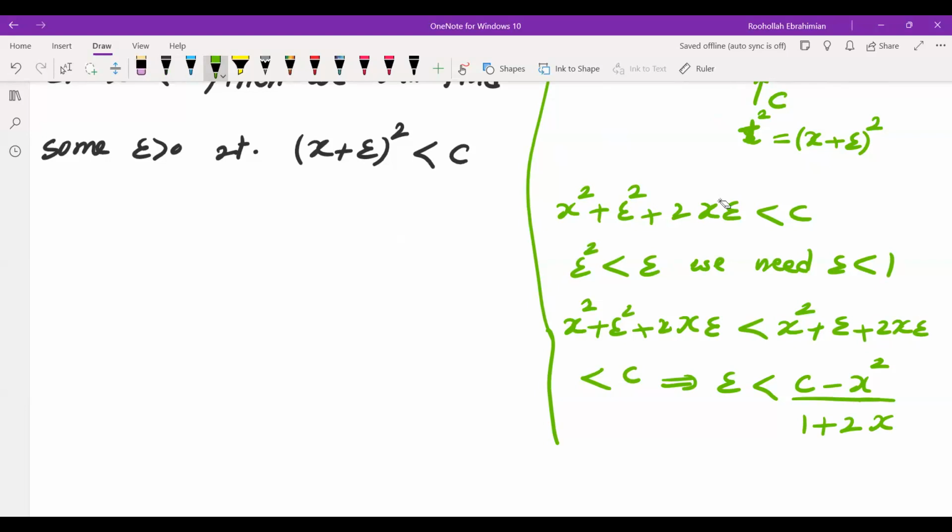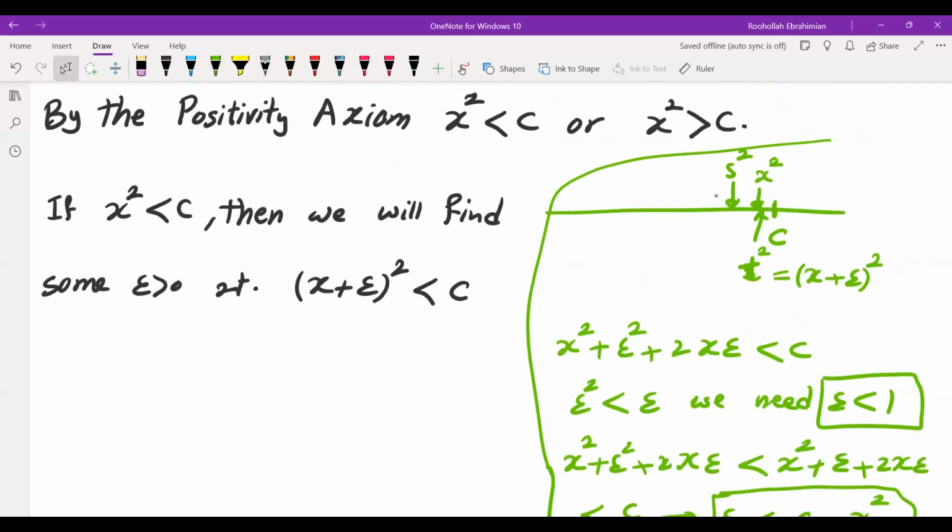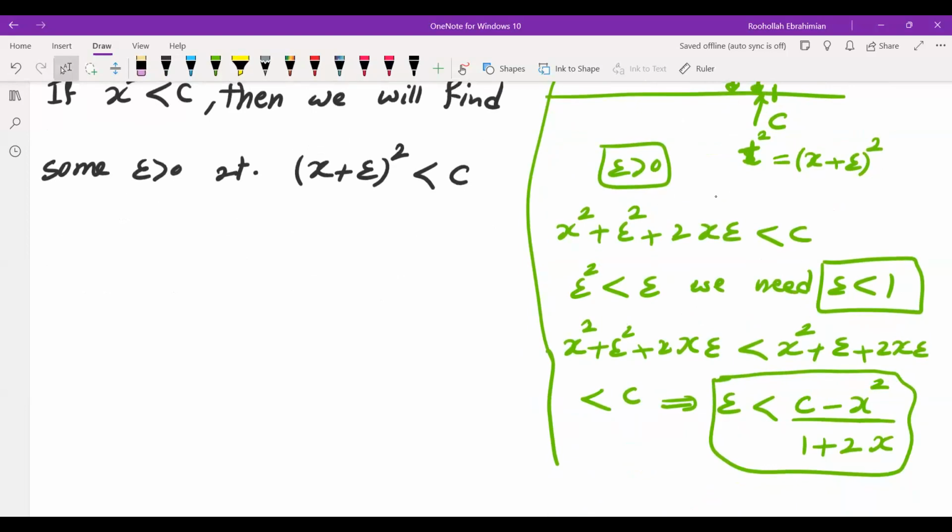So now notice that we need these two things. We need epsilon less than 1, and we need epsilon less than c minus x squared over 1 plus 2x. We need these two things. So we're looking for some positive epsilon, and of course, epsilon is positive to begin with. We need some positive epsilon that satisfies these three things.